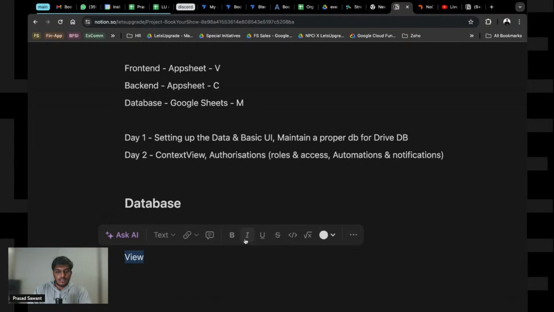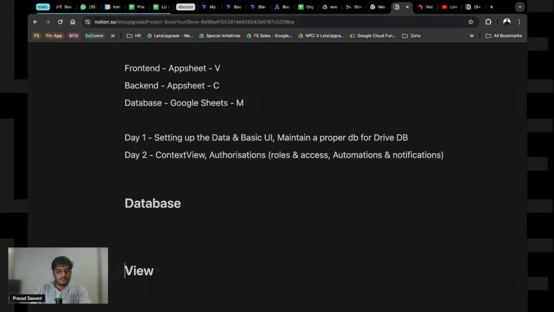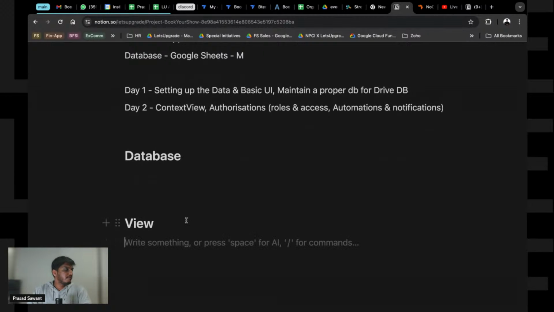For the backend, we will see how to do that. We will need authorization to be sorted, so we will write it later. Now the very first thing is the DB.